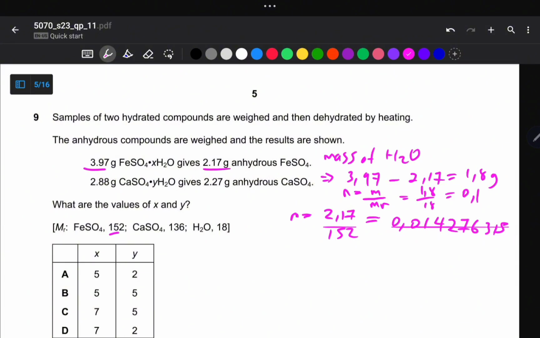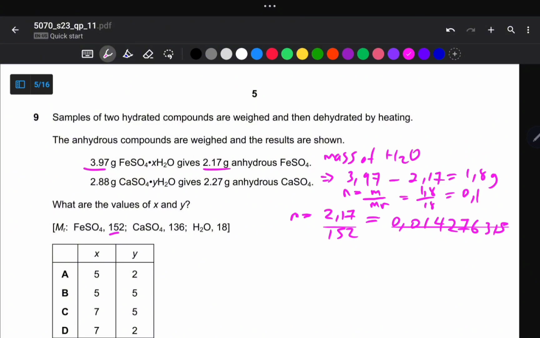So we then use the method of proportion to compare the coefficients, right? So from the laws of water of crystallization, it is the number of moles of water bonded to 1 mole of a salt, right?